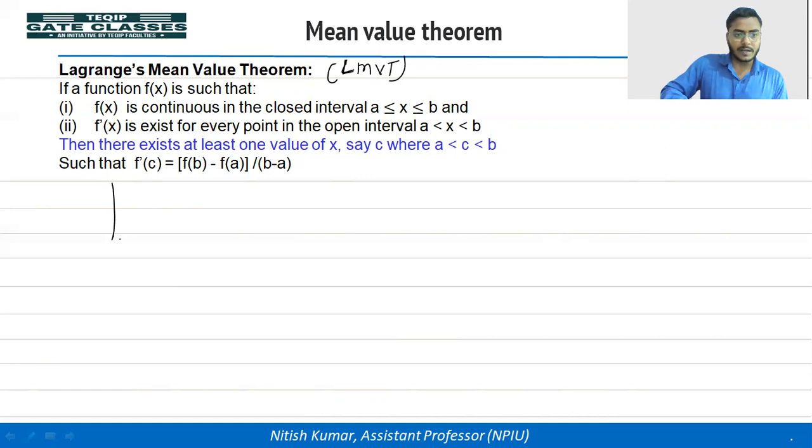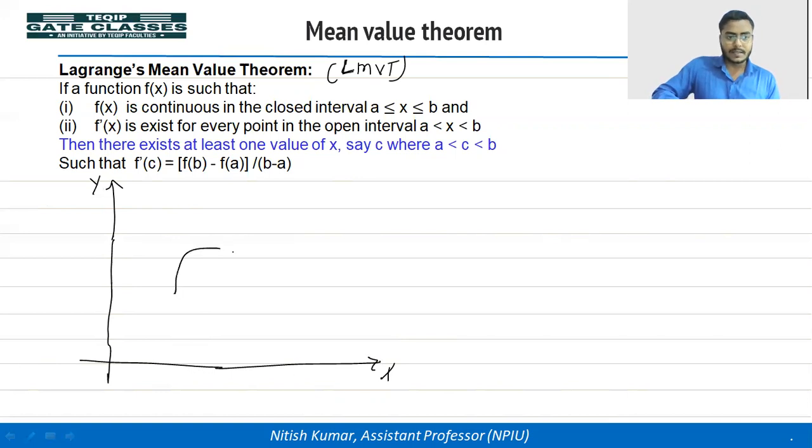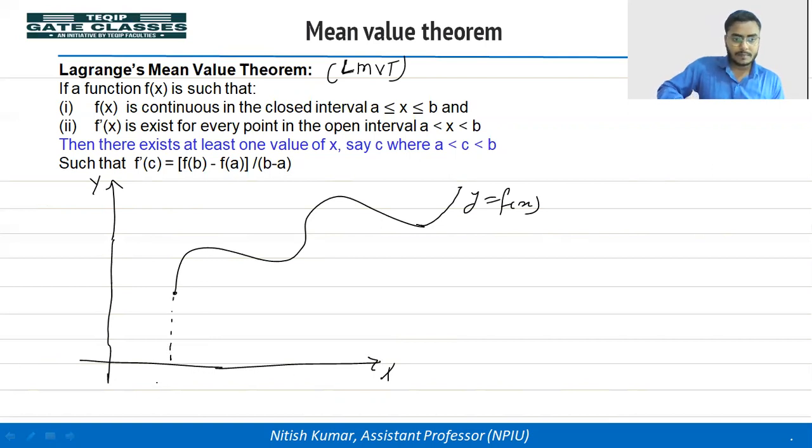So let's draw a graph for this. This is the x-axis, this is the y-axis, and let's say this is a function like this. I'm taking this point as a, and this point I'm taking as b. So the coordinates we can write: this one is b, f(b), and this one is a, f(a).